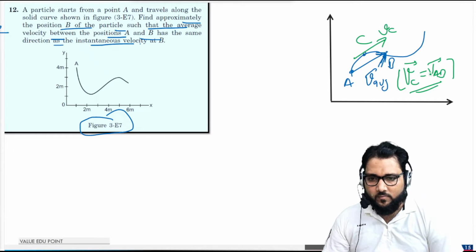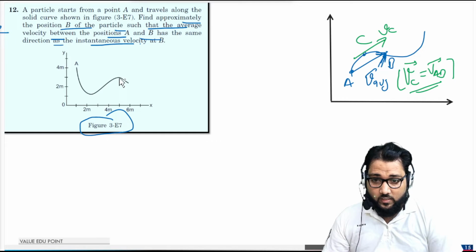Similarly in this case, when you look at this point very carefully, I'm drawing a dashed line. Look at this point.